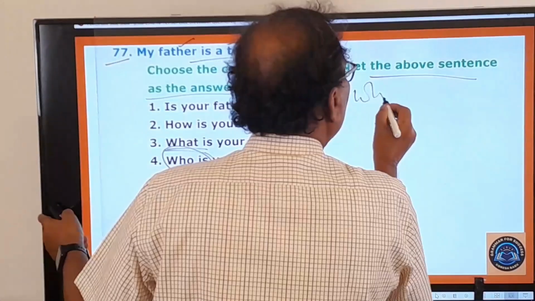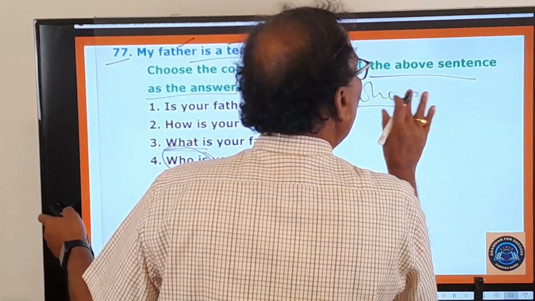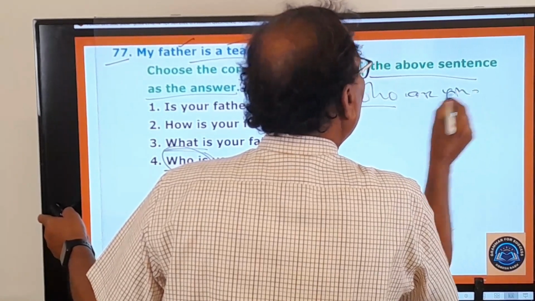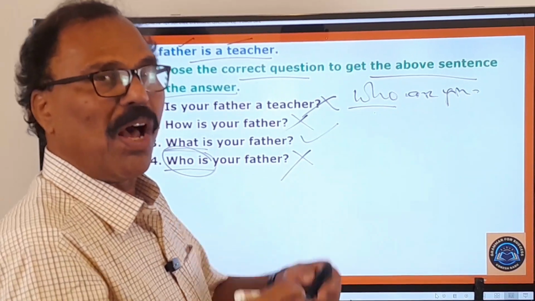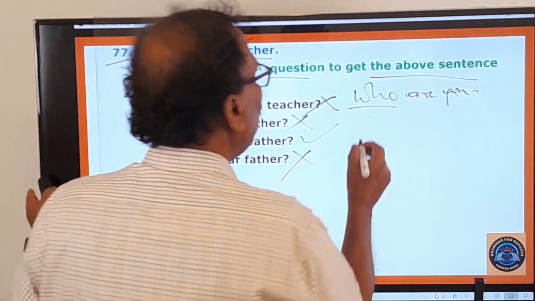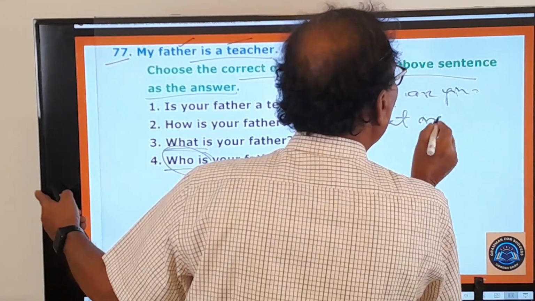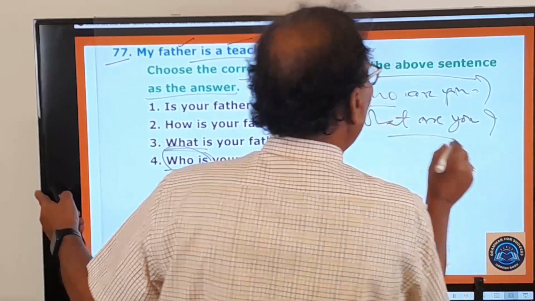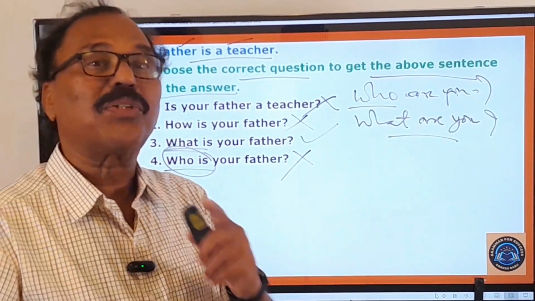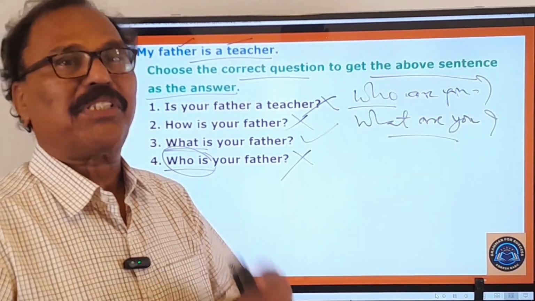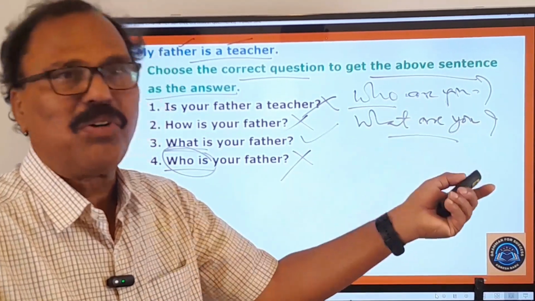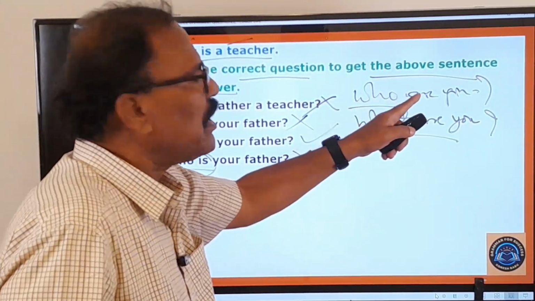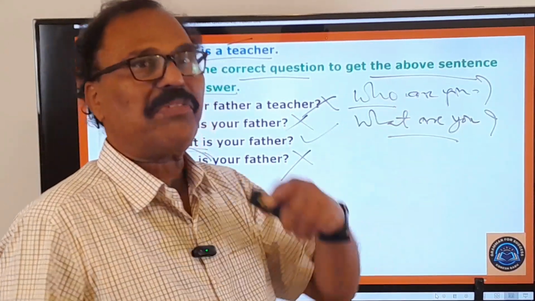So whenever somebody asks you this question, who are you? Who are you means what? You have to tell your name. I am Ramesh Babu, I am Rakesh, I am so and so. Then if anybody asks you, what are you? Then you have to tell him what you are. నువ్వేమిటో చెప్పాలి. ఐ యామ్ ఎ స్టూడెంట్, ఐ యామ్ ఎ టీచర్, ఐ యామ్ ఎ డిఎస్సి క్యాండిడేట్, ఐ యామ్ ఎ టెట్ క్యాండిడేట్, whatever you are. So who are you అంటేనేమో నీ పేరు చెప్పాలి, what are you అంటే నువ్వేమిటో చెప్పాలి.